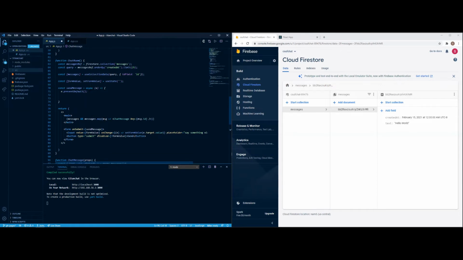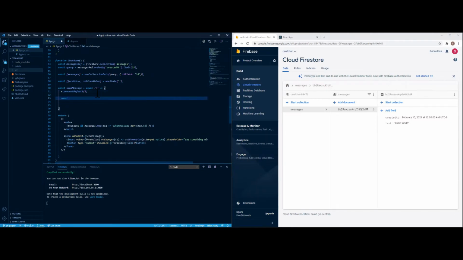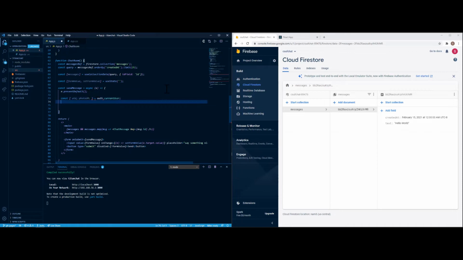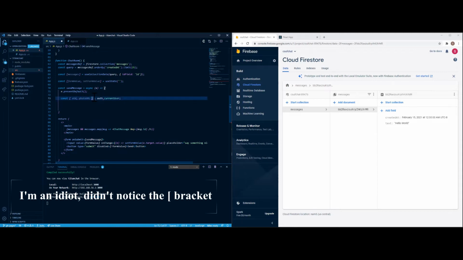So that means now we can go back to send a message. At this portion, we're going to have to include the user ID and then the photo URL as mentioned earlier, to the current user. Did I do something wrong for a second? User ID, photo URL, comma. What? Interesting.